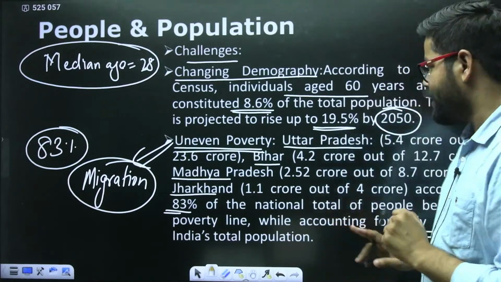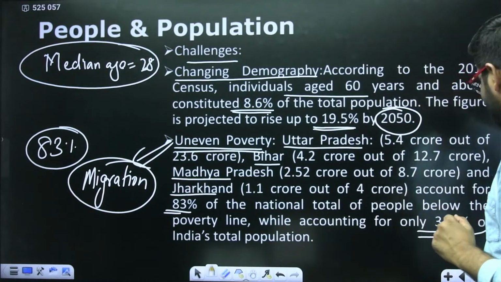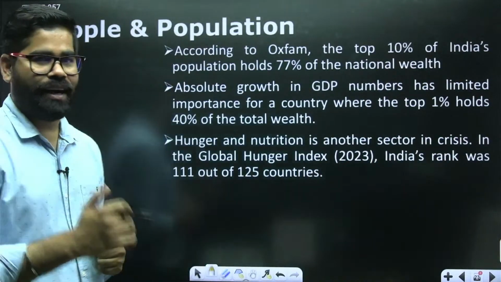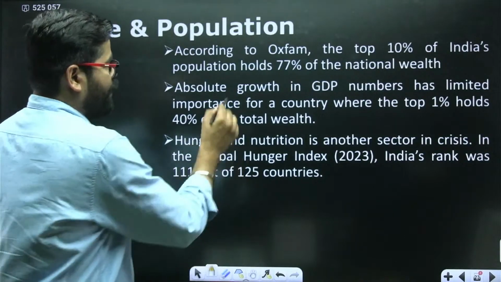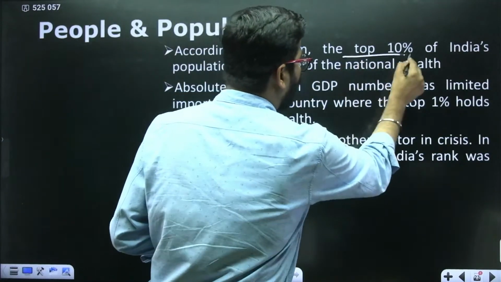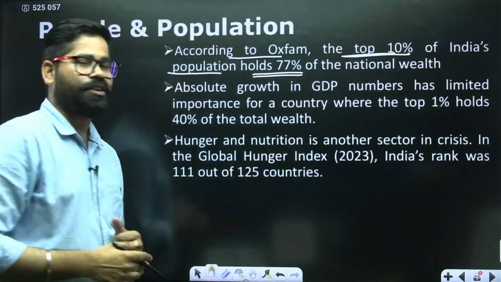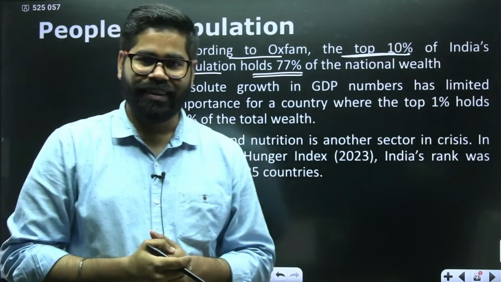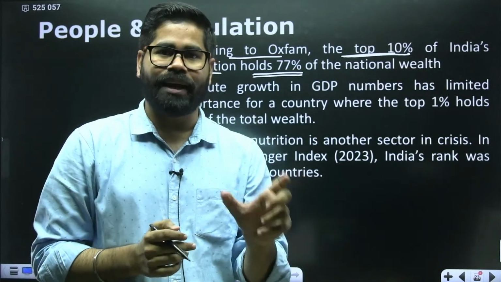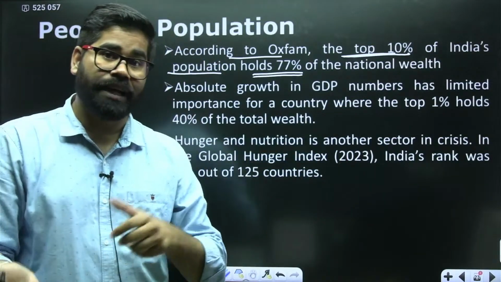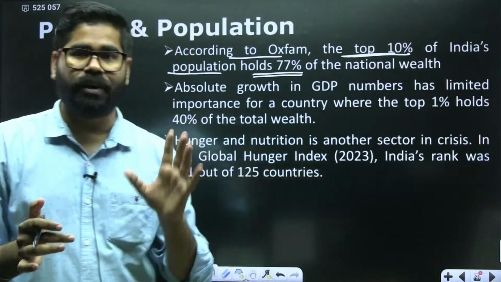Now there is some more. If we talk about inequality, according to Oxfam, the top 10% of India's population hold 77% of the national wealth. Only 10% of the people have a hold over about 77% of the wealth of the country.